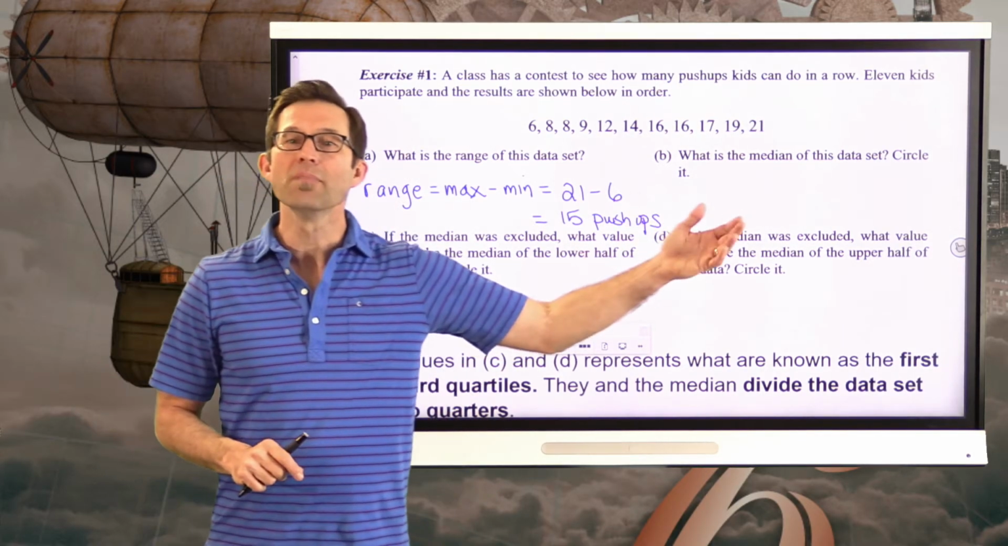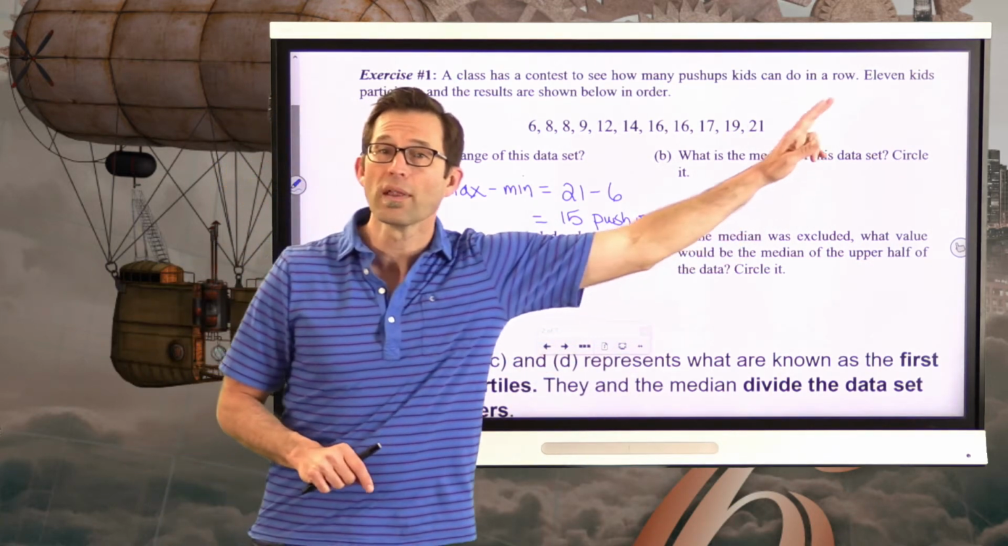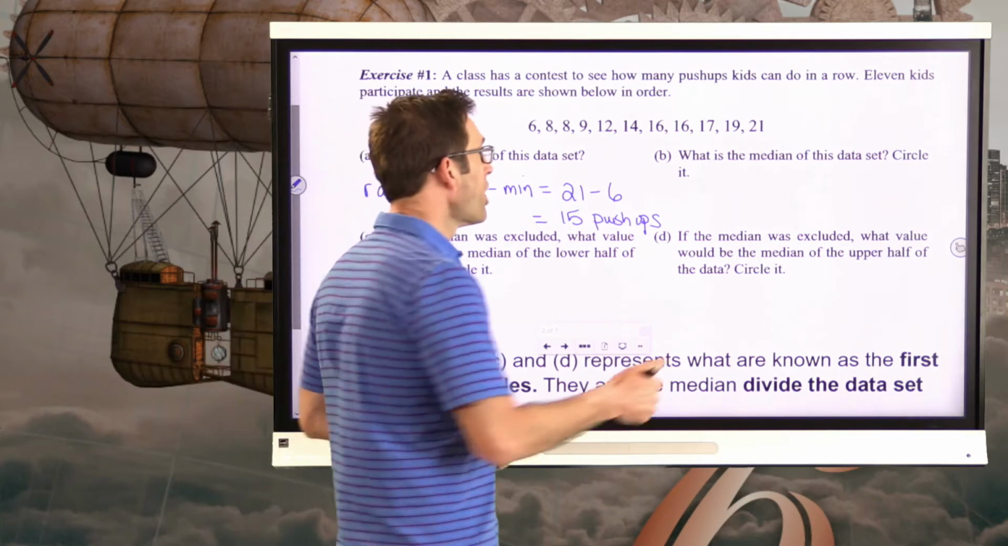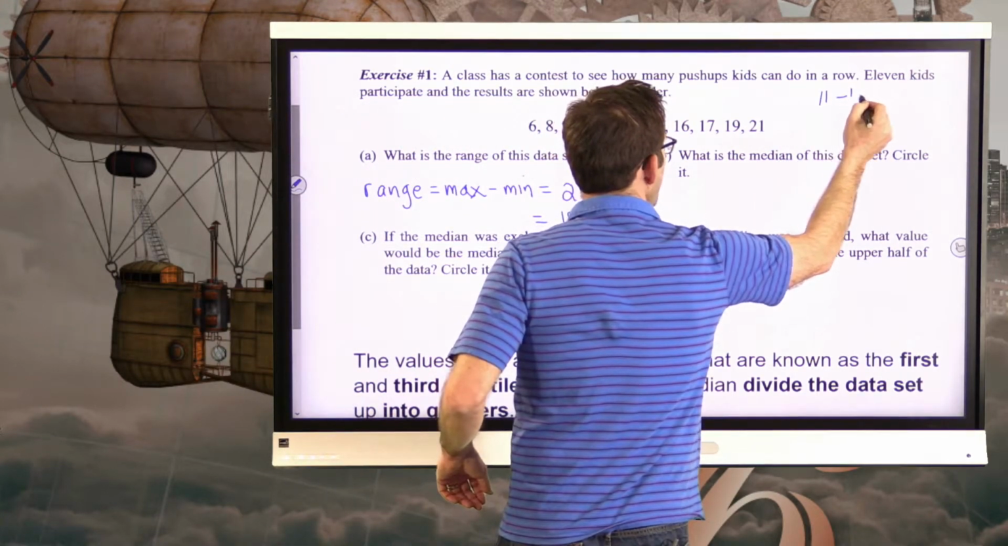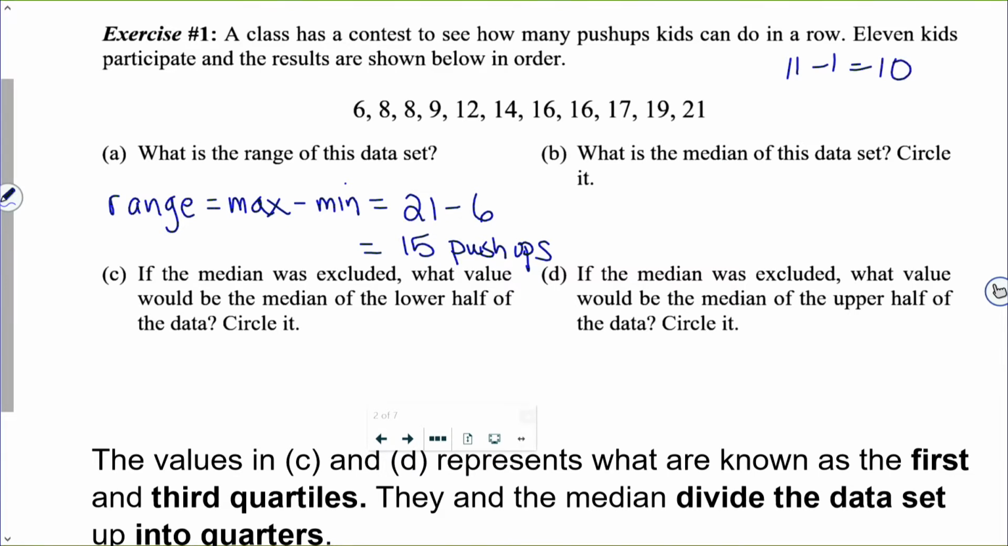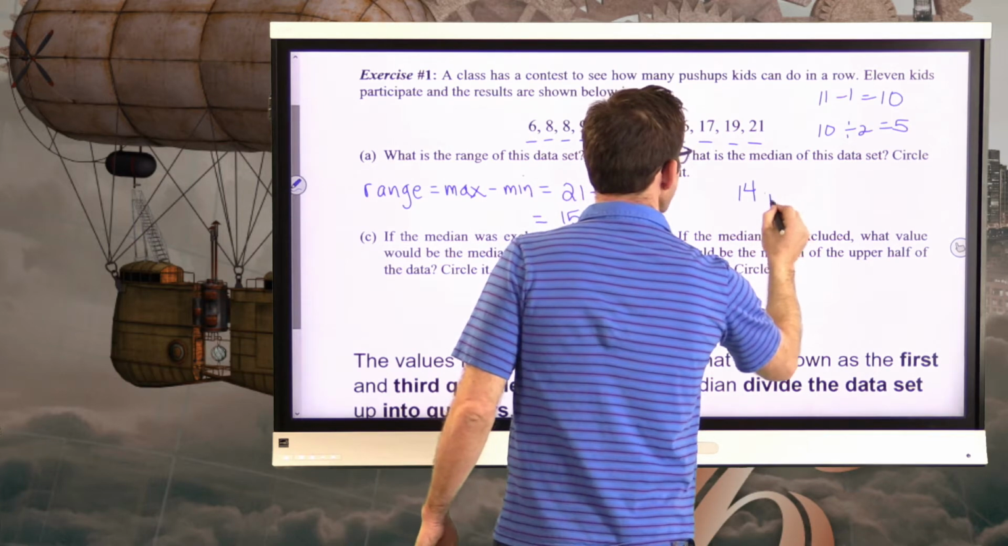Anyway, what is the median of this data set? Well, remember, the median is the number right in the middle. There are 11 kids. My little trick at least is, if the number of data points is odd, I'm going to subtract 1, get 10. I'm going to do 10 divided by 2 and get 5, and then I'm going to count 1, 2, 3, 4, 5, and that is going to be my median. So my median was 14